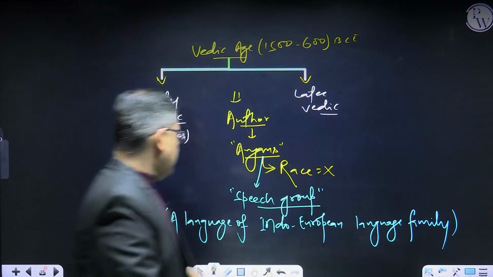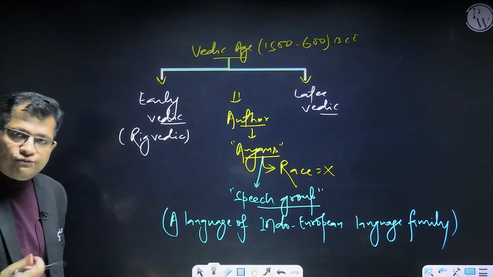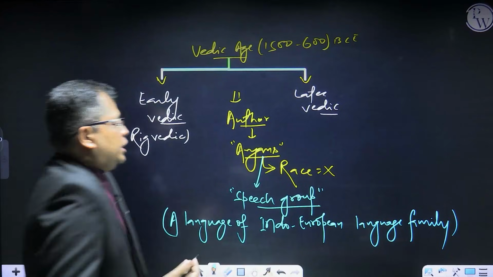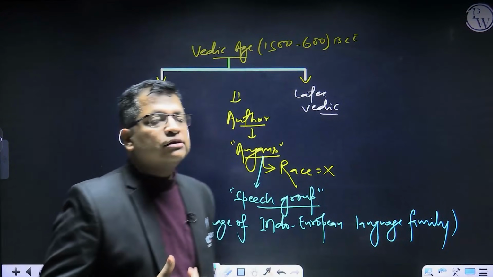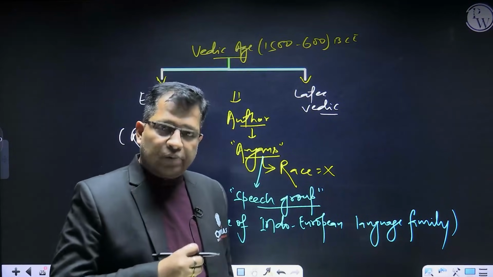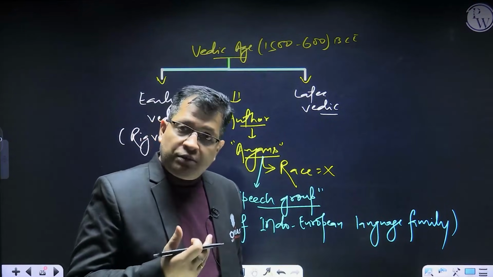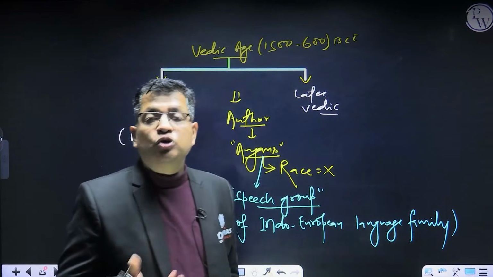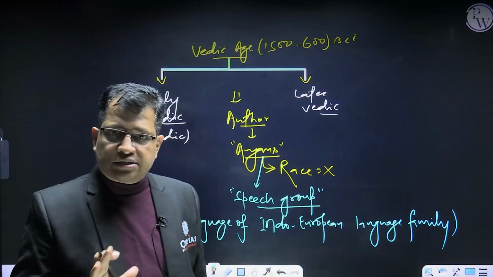Is it okay? A language of the Indo-European language family. Now I simply want to say that Vedic Sanskrit belongs to that language family to which German, Pashto, and Hebrew also belong, right? This is the thing only.